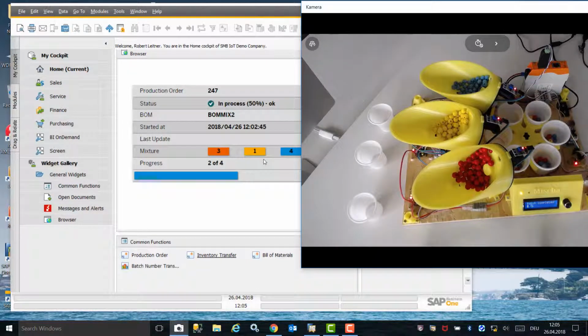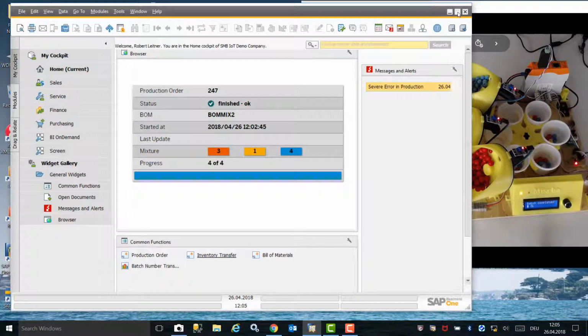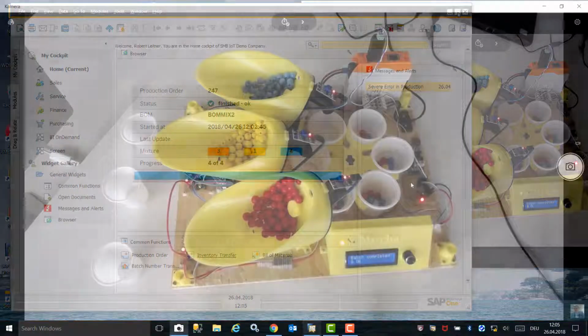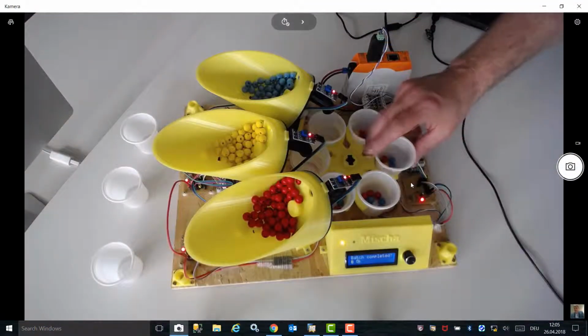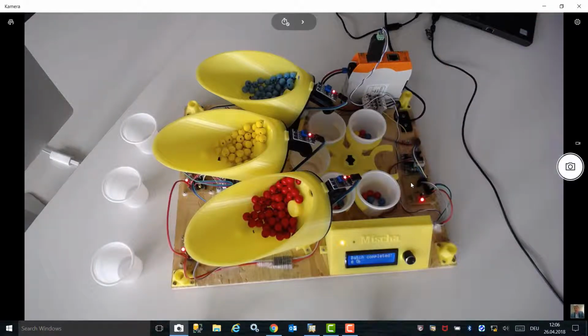In the browser widget in SAP Business One, we can now see the status of the production process with a progress bar indicating that 50% has been completed, and now the production process has been completed successfully. We now have produced our bill of material item.